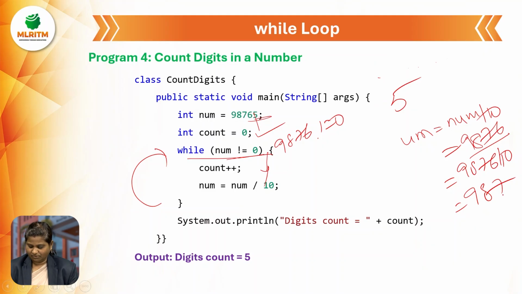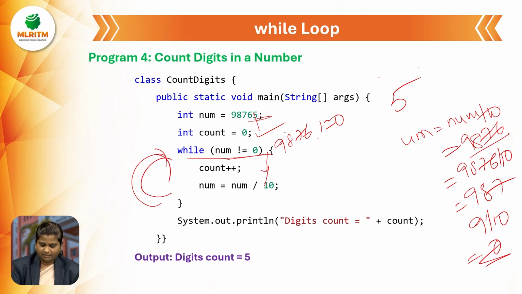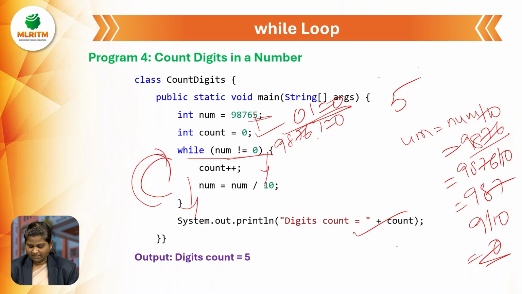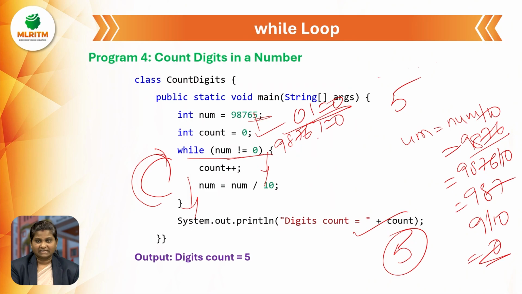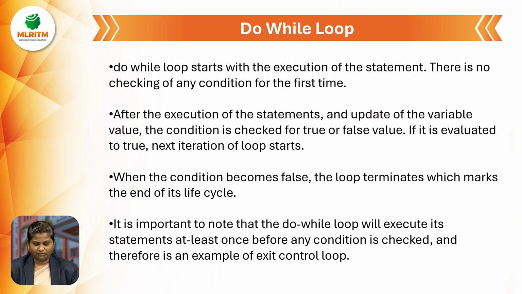After completion of 9, we get 0. Here 0 is not equal to 0, so this condition is false. So the loop will be terminated here. The count will be displayed as 5. Okay, did you understand? I think you may get very good clarity by using these 4 programs.